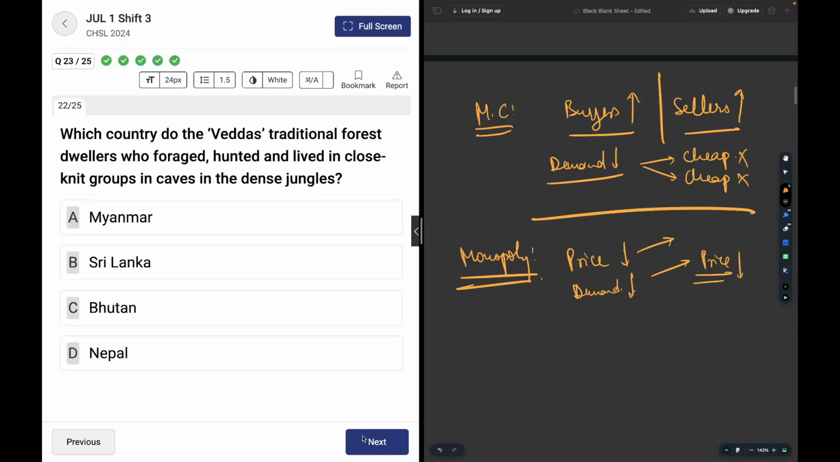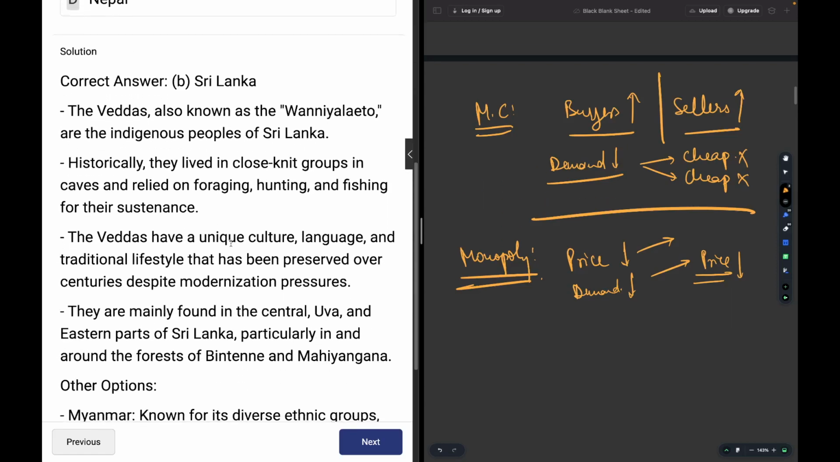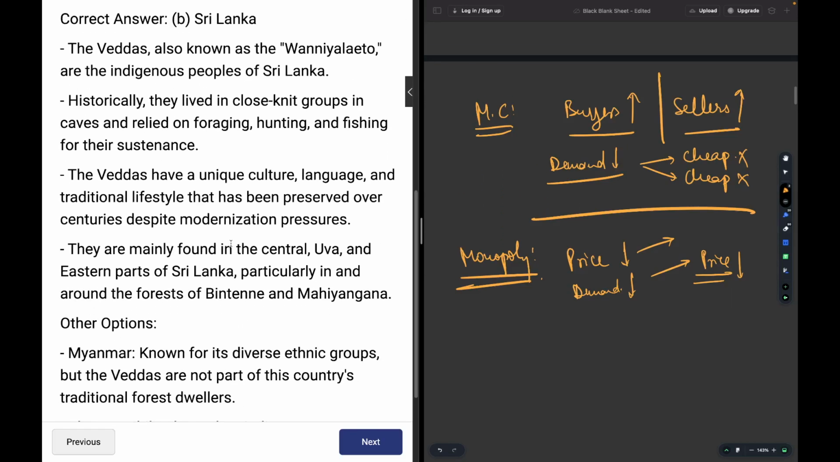Okay, moving on. Which country do the Vedas, traditional forest dwellers who foraged, hunted, and lived in close-knit groups in caves in the dense jungles, belong to? Okay, so the answer over here is Sri Lanka. I clicked the wrong answer. Okay, you may read about it over here.